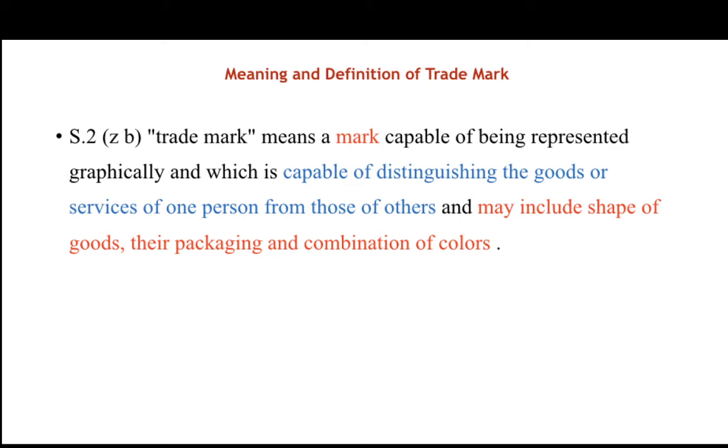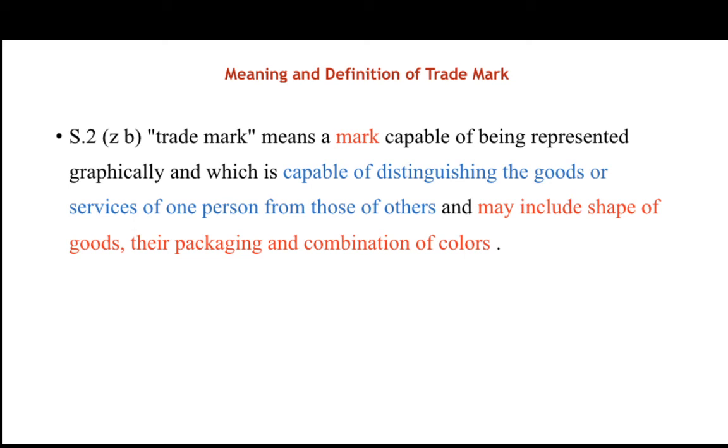Section 2(1)(zb) of the Trademark Act defines a trademark. According to that, a trademark means a mark which is capable of distinguishing goods or services of one person from those of the others. And the mark should be capable of being represented graphically and may include the shape of goods, packaging and combination of colors. So what is a trademark? A trademark is a mark which is capable of being represented graphically and which is capable of distinguishing the goods and services of one person from those of others, and includes the shape of the goods, packaging and combination of colors.